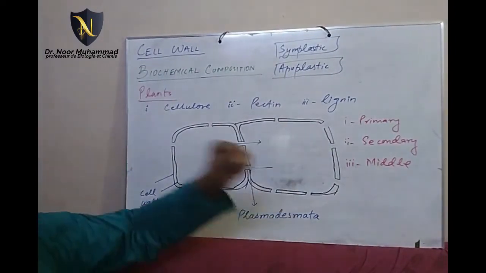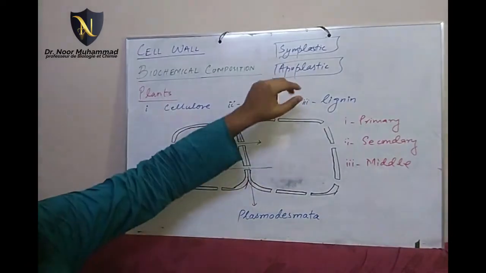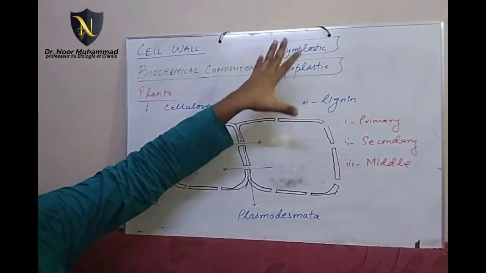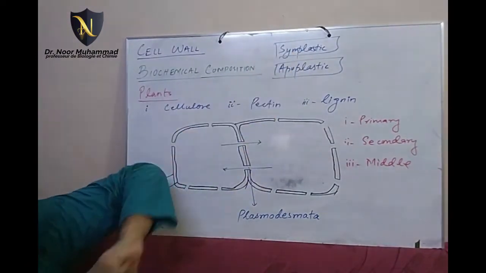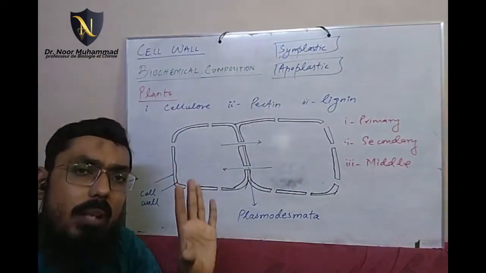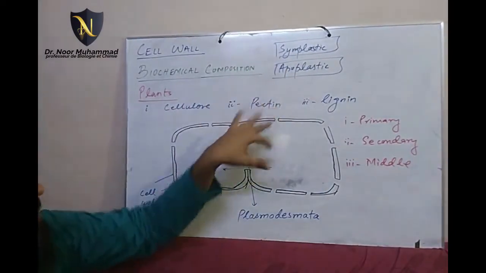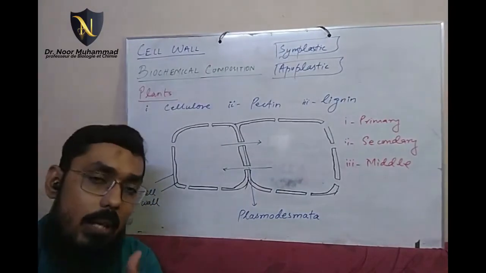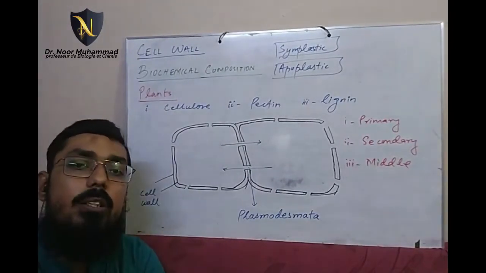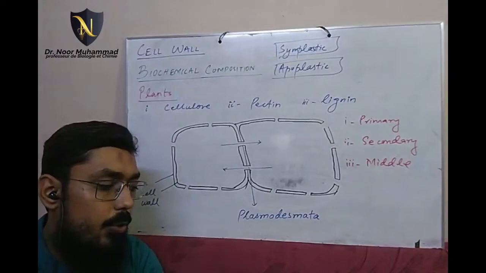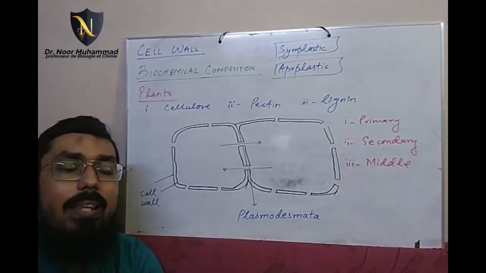And when you study Transport in Plants, you will learn that there is a time when symplastic transport stops. What is symplastic transport? We will leave that for that time. At that time this transport comes in handy, when substances start moving through the plasmodesmata. So that's all about cell wall, and that's the end of cell wall.